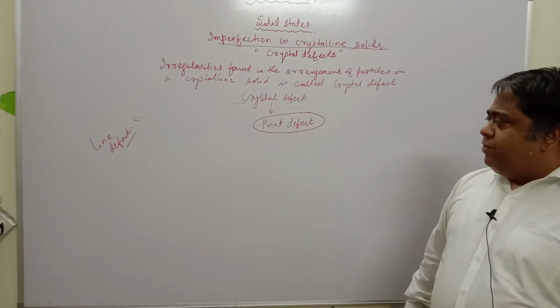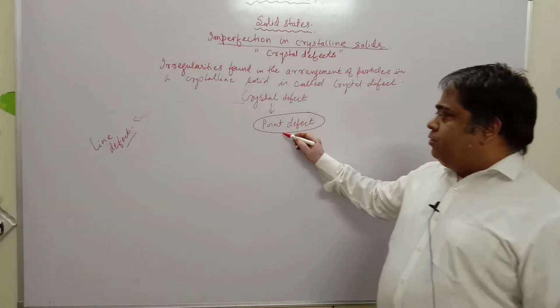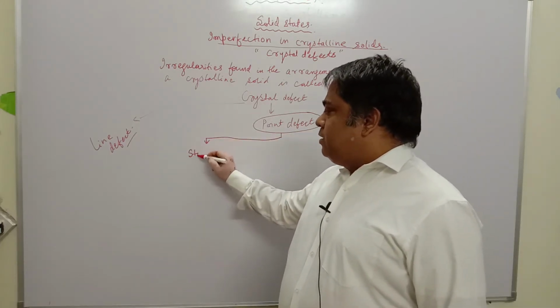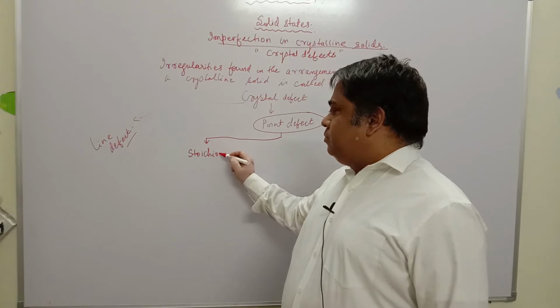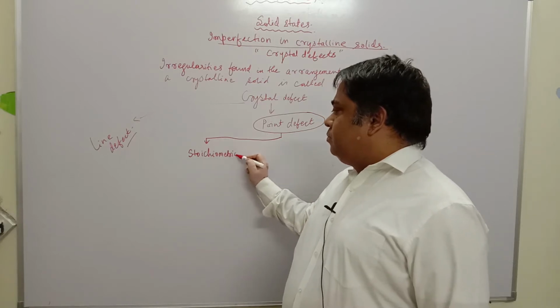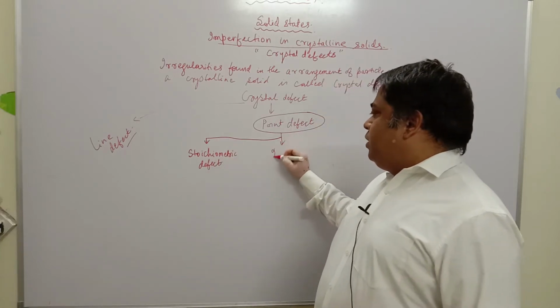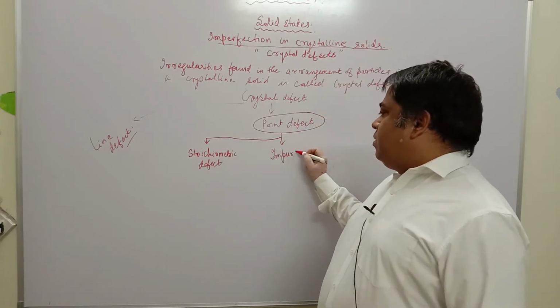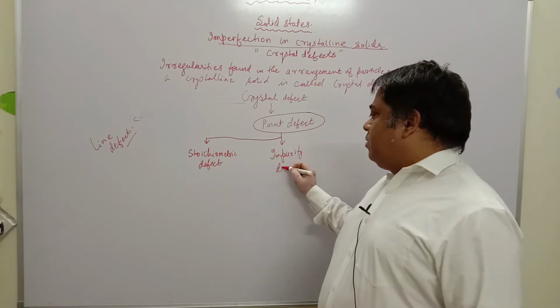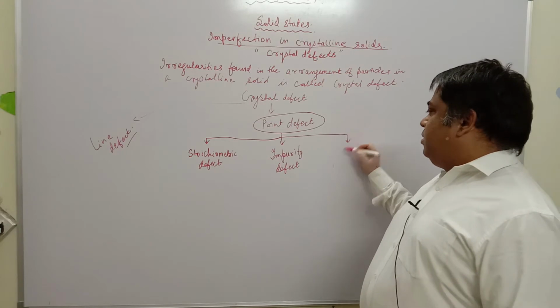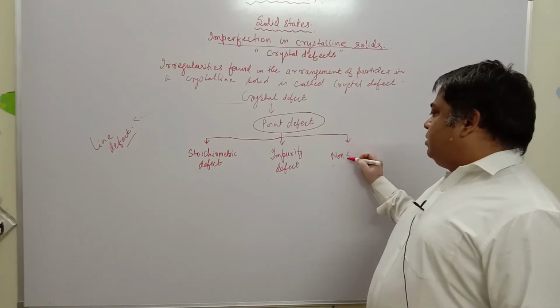These point defects are further of three types. First is stoichiometric defect. Second is impurity defect. And third is non-stoichiometric defect.